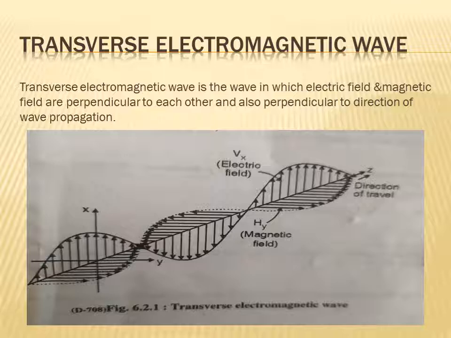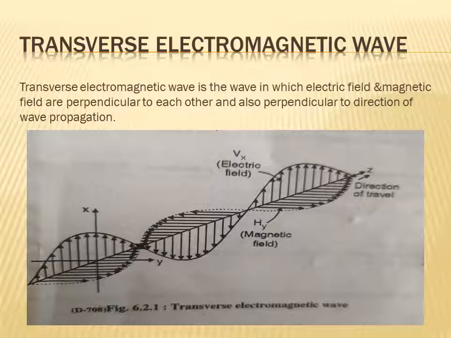So this one is a transverse electromagnetic wave. In the MSBTE exam, the question asked is to define transverse electromagnetic wave. At that time you have to draw the diagram and define it.